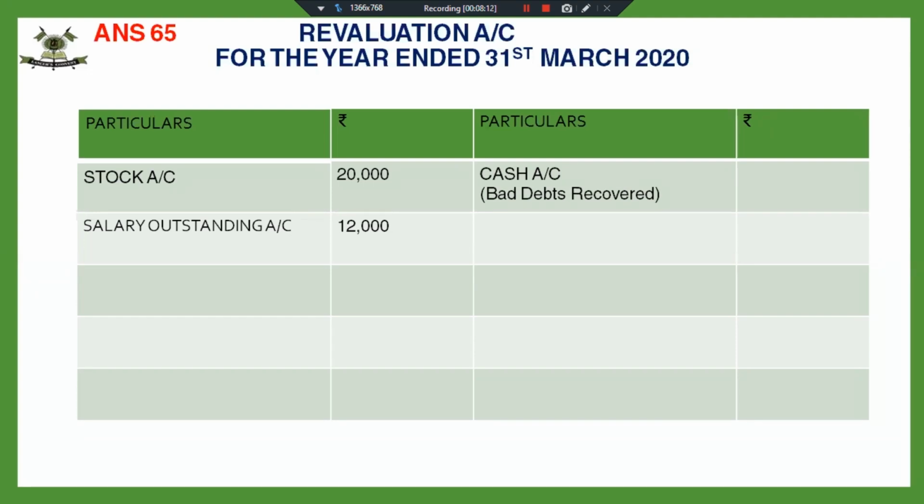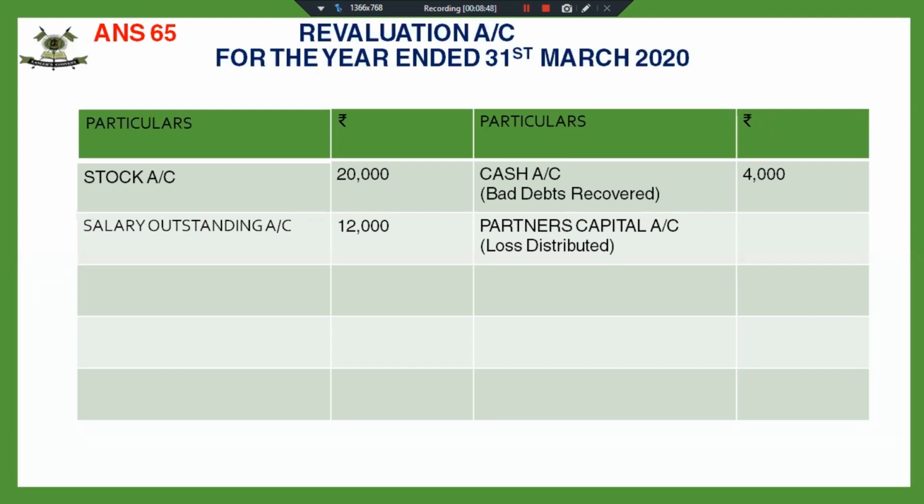I have given you the explanation that we are not opening a new account at the time of reconstitution. All the entries we are making through revaluation account. So it is cash account to bad debts recovered. And the amount will be 4,000. The difference of 1,000, or the amount of 5,000, has nothing to do with revaluation account. This 4,000 is our profit. Fine. And the decrease in the value of the investment is to be done through investment fluctuation fund.